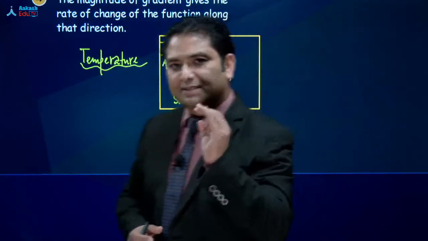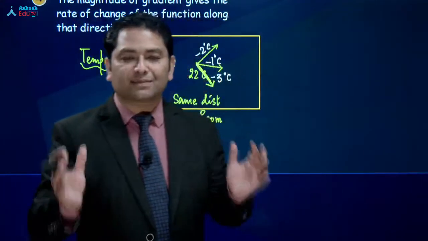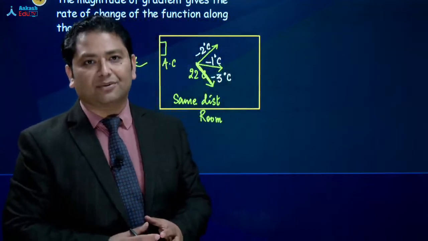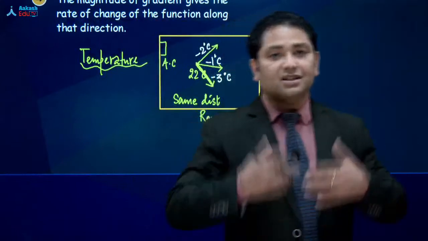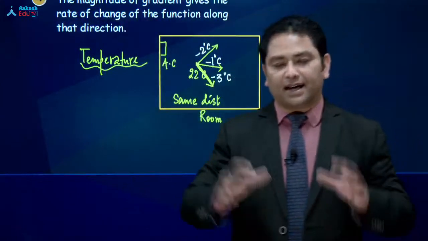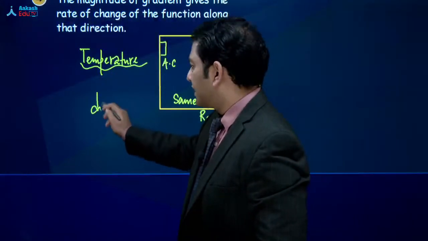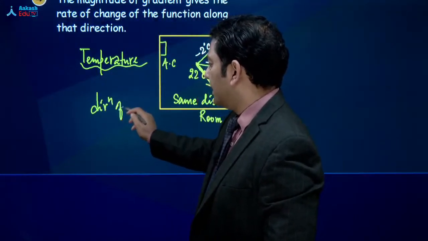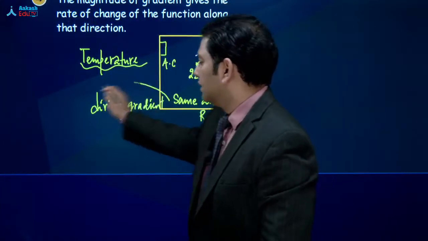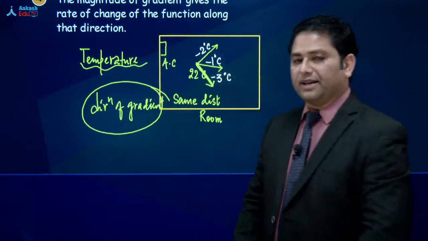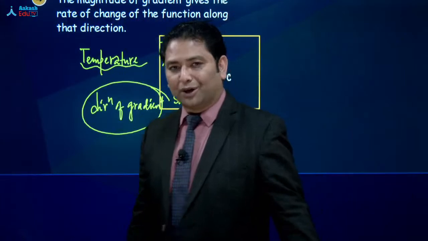There is a specific direction along which temperature falls by maximum value. तो वो जो direction है, कौन सी direction? जिसके along temperature falls by maximum value is the direction of gradient. So that is the significance of direction of the gradient. Interesting है ना? That's quite wonderful.